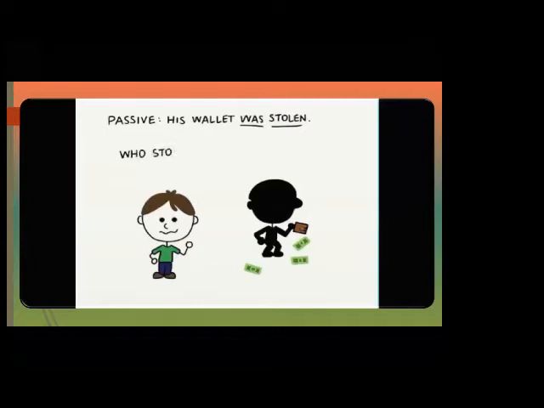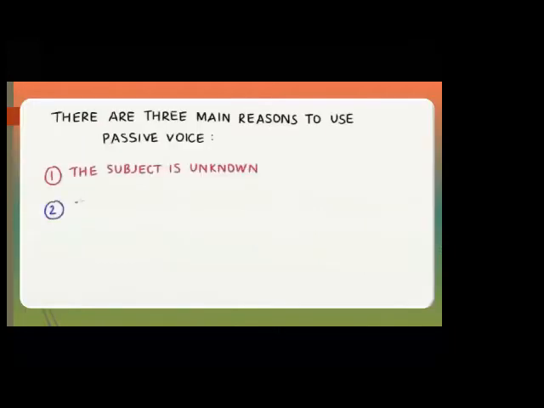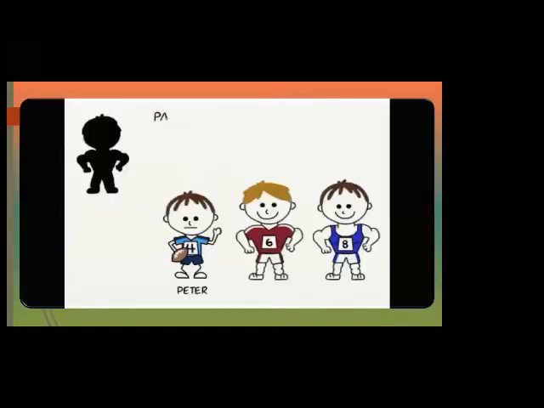Because here I don't know the thief. We use the passive to give more interest for the object.